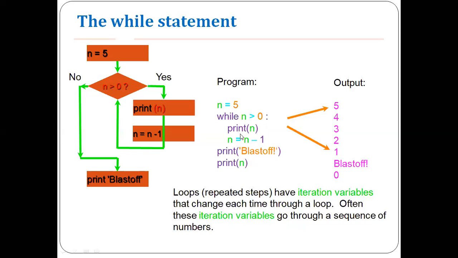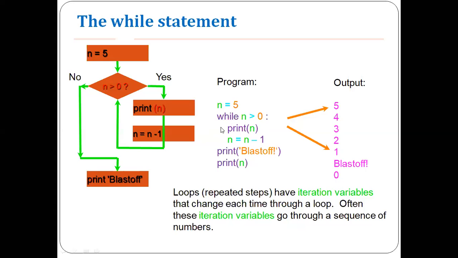But in Python, the sequence or the code blocks will be identified by their indentation. Look at the indentation here. While n is greater than 0, followed by a colon, and then one indentation, and the second indentation I have. That means after the while statement, you are supposed to execute these two instructions, that is print n and n is equal to n minus 1.